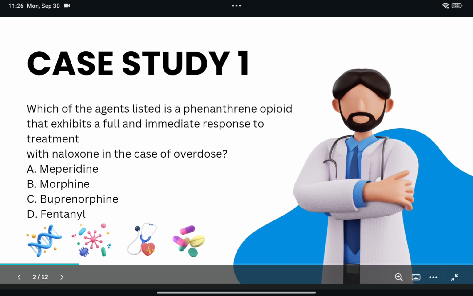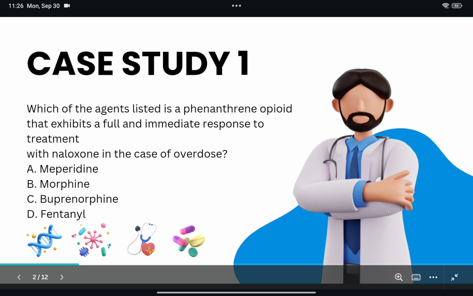Now first, which of the agents listed is a phenanthrene opioid that exhibits a full and immediate response to treatment with naloxone in case of overdose? Naloxone, you will immediately remember it's against morphine. Okay, now see, the correct answer here is morphine. A morphine overdose can be effectively treated with naloxone. Morphine is a phenanthrene. This also you have to remember.